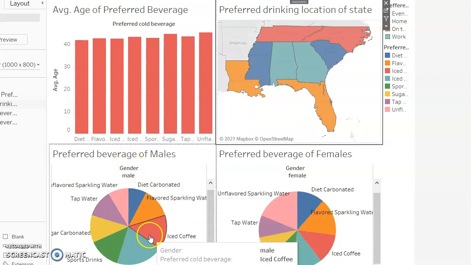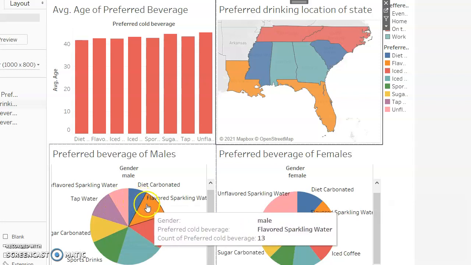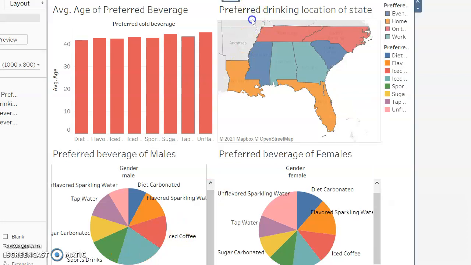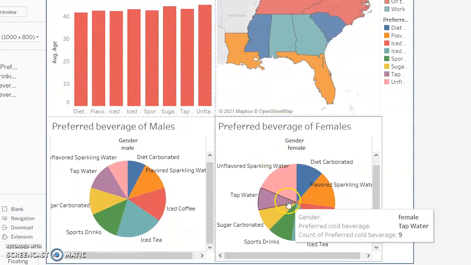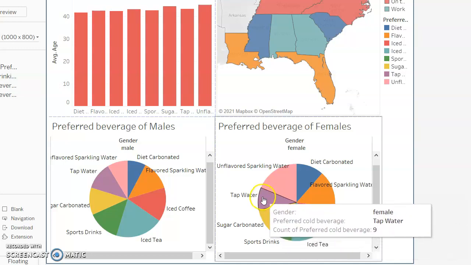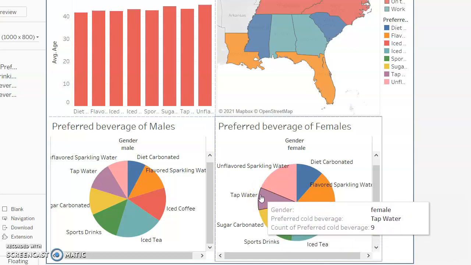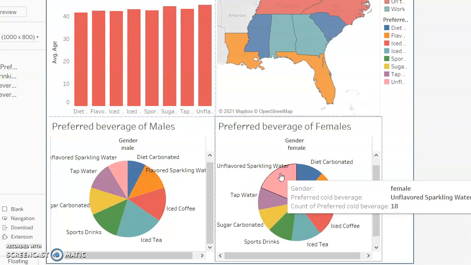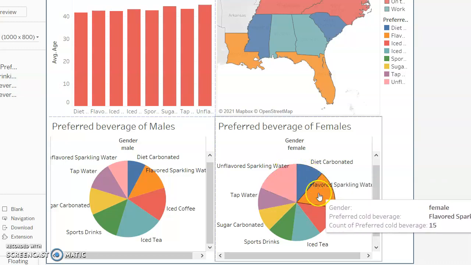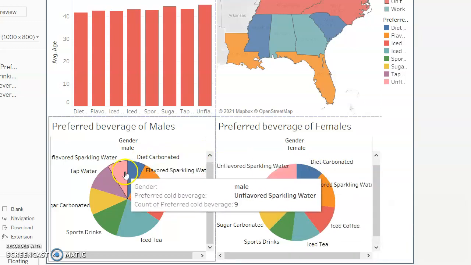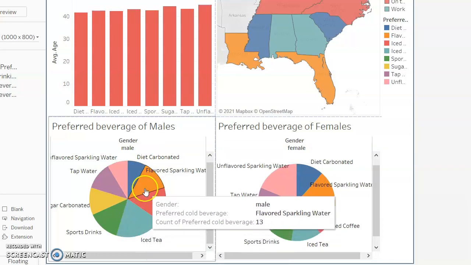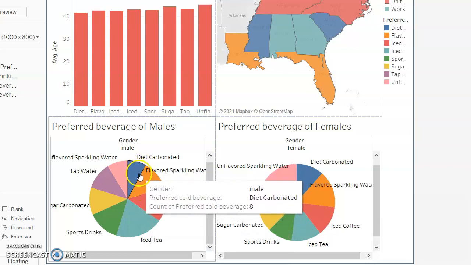And then looking at this one, the benefit of this is knowing what gender you really want to target when it comes to your campaigns for each drink. So I'm not going to be heavily campaigning tap water to females because that's not a very popular one with them, but I would definitely heavily campaign unflavored sparkling water to females because that is something that they seem to enjoy. Same here. I'm going to be focusing mainly on marketing iced tea to males, but I'm not going to really try to market diet carbonated to them because that would be a waste of efforts.